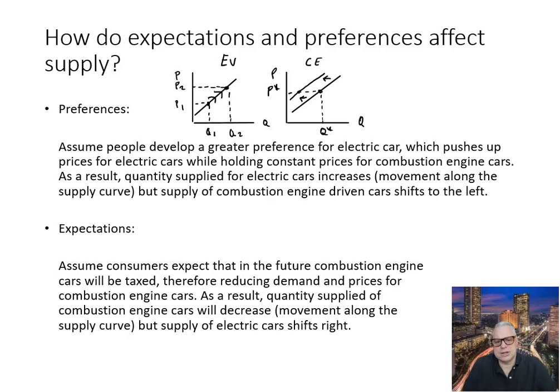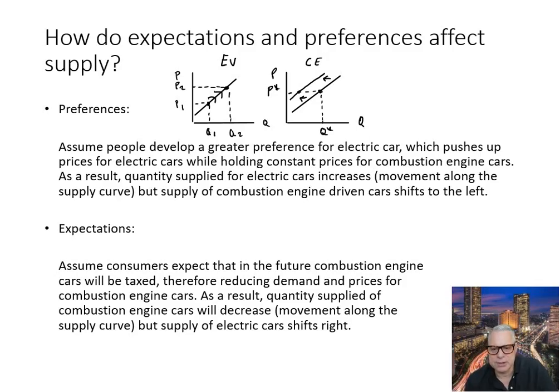Okay, so let's take a look at another example about expectations. Assume that consumers expect that in the future combustion engine cars will be taxed. Okay, so that is equivalent to saying from the perspective of a consumer, the price goes up, therefore reducing demand and price for combustion engine cars. Okay, so as a result, quantity supplied of combustion engine cars will decrease, which is a movement along the supply curve, but the supply of electric cars shifts to the right.